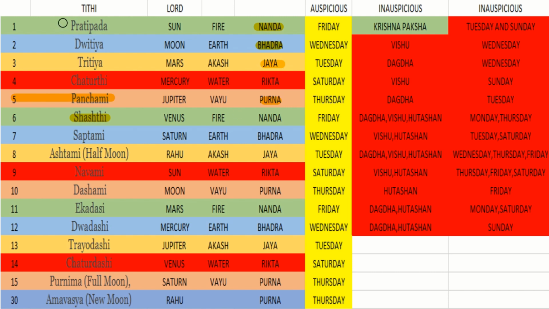And the next is Pratipada. If it's a Shukla Paksha Pratipada and if it doesn't fall on Tuesday and Sunday, then it is a good day. You should not select Krishna Paksha Pratipada. That is a very inauspicious day for any kind of work.